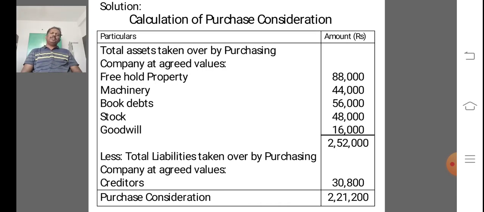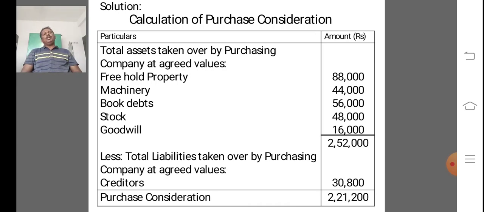The second step is discharge of purchase consideration, and the third step is closing the books of the vendor firm. Under this step, we prepare closing journal entries and closing ledger accounts in the books of the firm. In this problem we are preparing 3 steps, not step number 4. So let's discuss one by one.